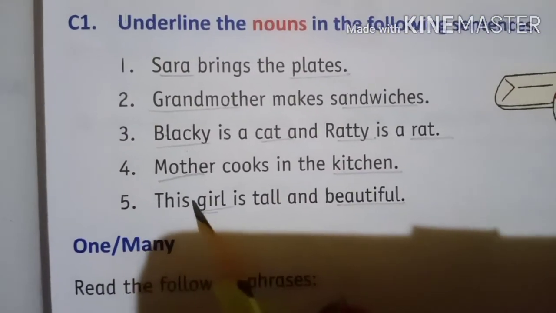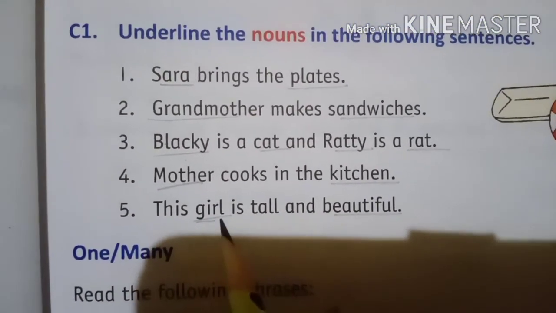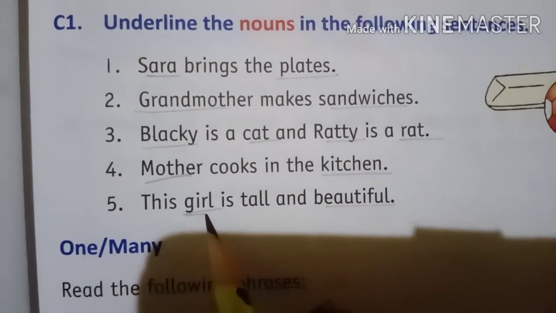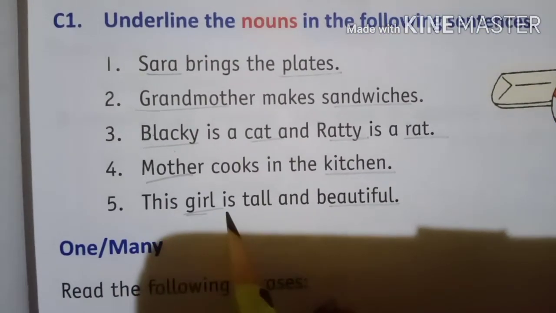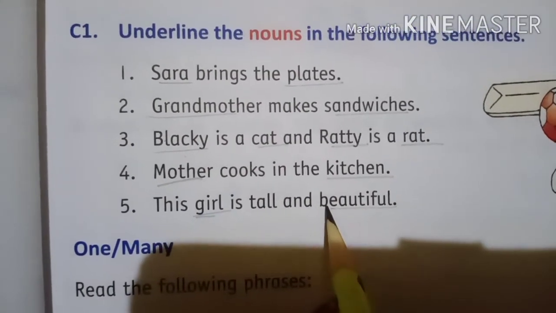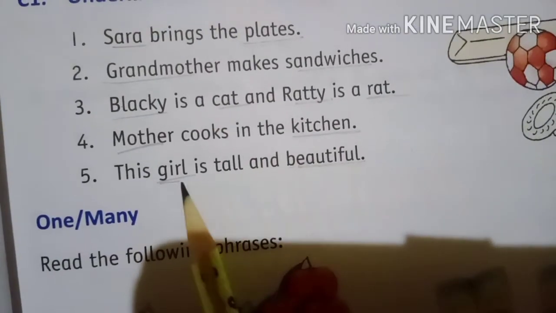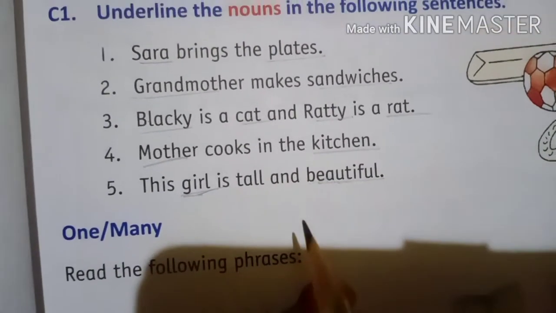Fifth one, this girl is tall and beautiful. See, girl, we can consider it as the name of a person. And beautiful is an adjective here. Okay, this is an adjective. Girl is a noun here.